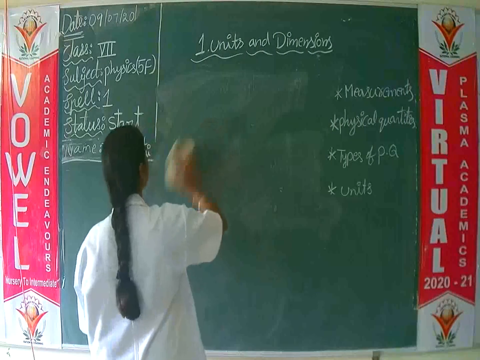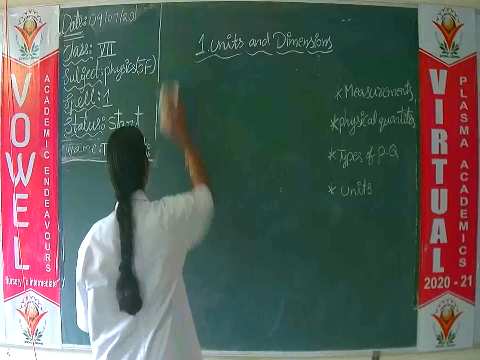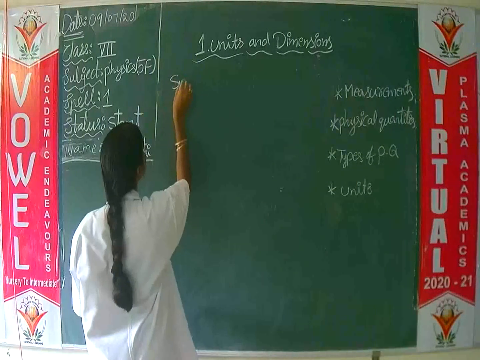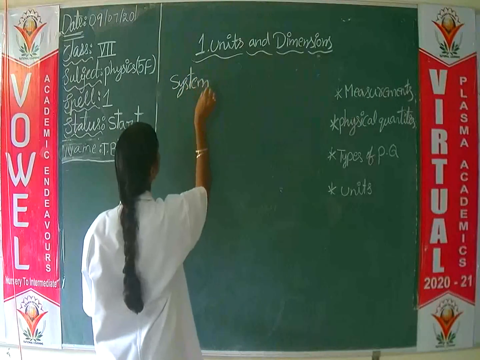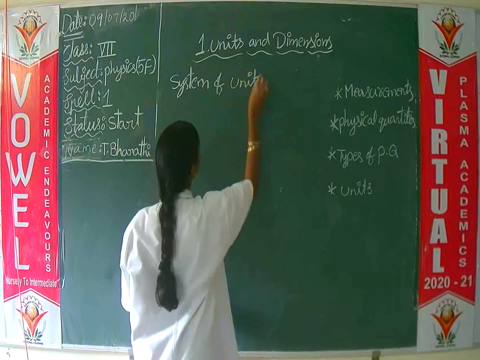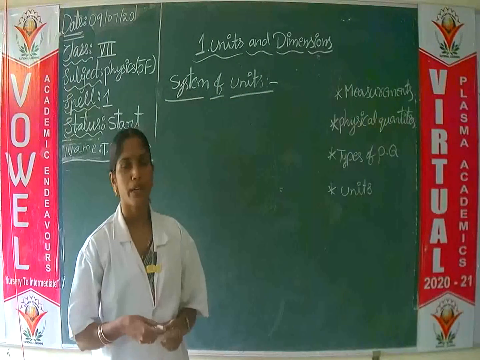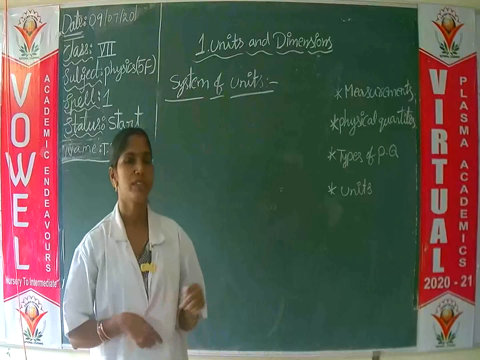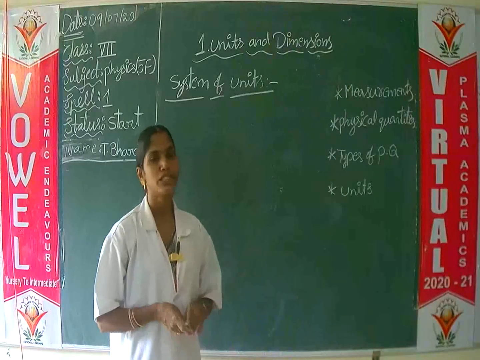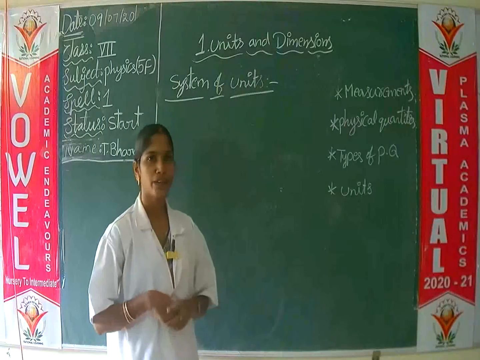And coming to the system of units. Next topic is system of units. A system of units is nothing but the combination of fundamental units and derived units.